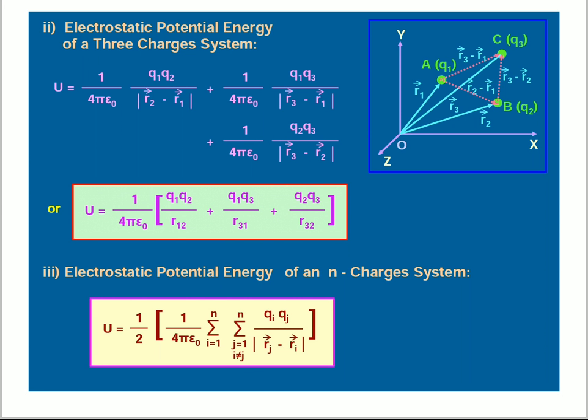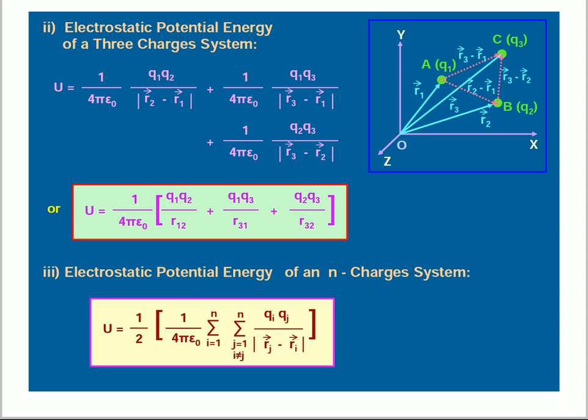U is equal to 1 by 4 pi epsilon naught q1 q2 divided by modulus of r2 minus r1, plus 1 by 4 pi epsilon naught q1 q3 divided by modulus of r3 minus r1, plus 1 by 4 pi epsilon naught q2 q3 divided by modulus of r3 bar minus r2 bar. See the diagram. Finally, we can conclude that U is equal to 1 by 4 pi epsilon naught, q1 q2 divided by r12 plus q1 q3 divided by r31 plus q2 q3 divided by r32.